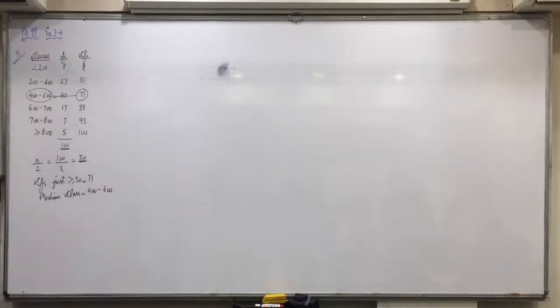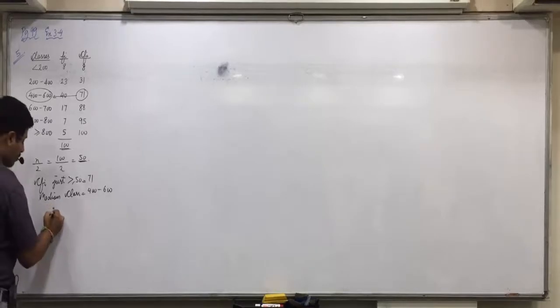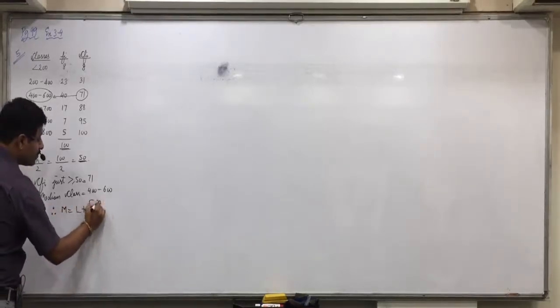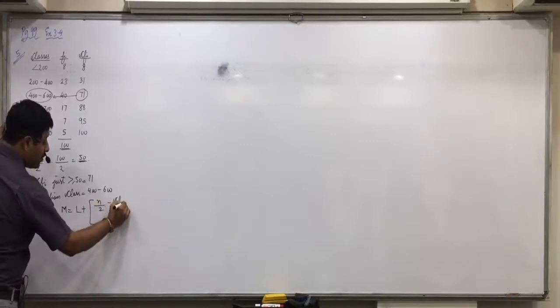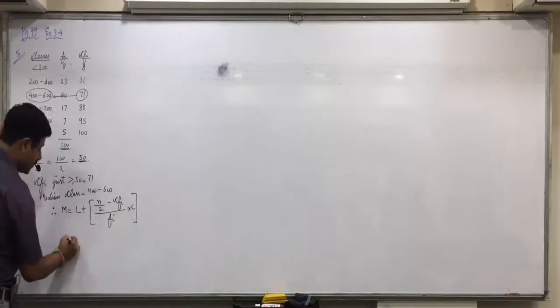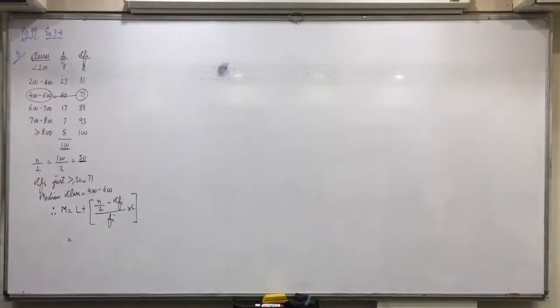Okay, now we will apply the formula of median. Priyansh. Median is equal to L plus n upon 2 minus CFI upon Fi into C. Now we will put the values. So, N is 50. L is 50. No, N. What is L?